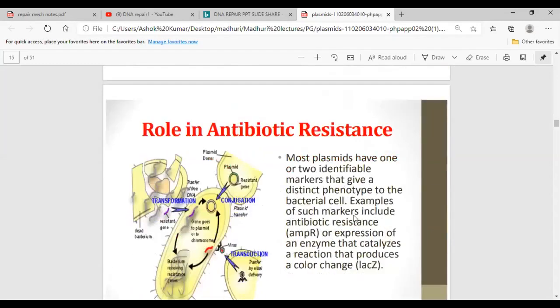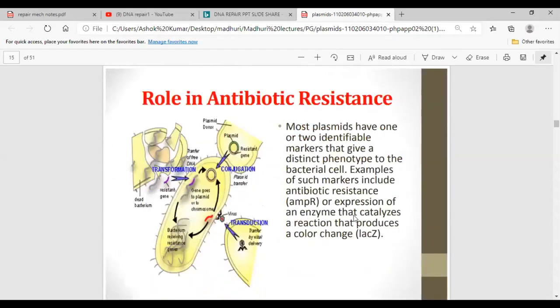Now what is the role of plasmids in antibiotic resistance? Here in this picture we can see different types of gene transfer mechanisms: this is transformation, this is conjugation, and the last one is transduction, right? Whatever the mechanism, what is happening in these three mechanisms is that some genes are getting transferred from one cell to another cell.